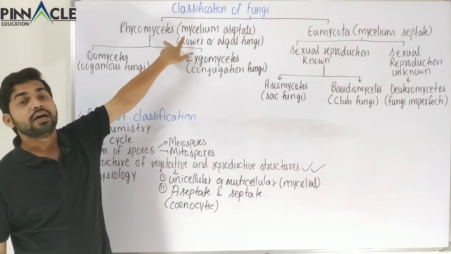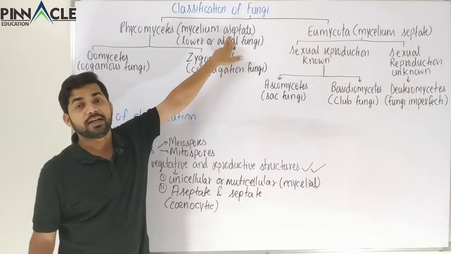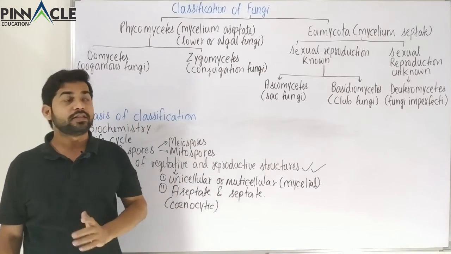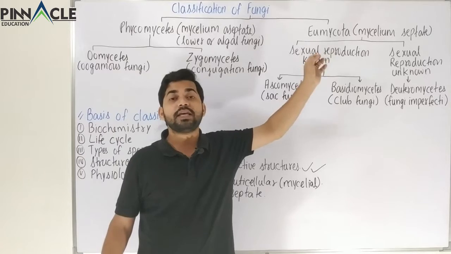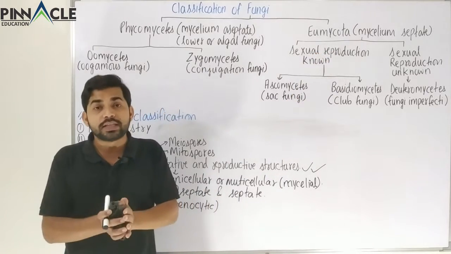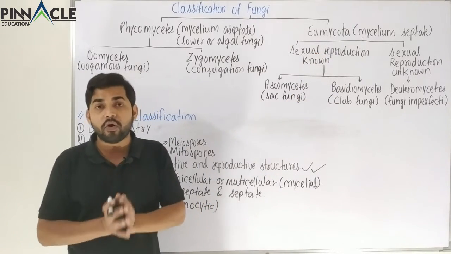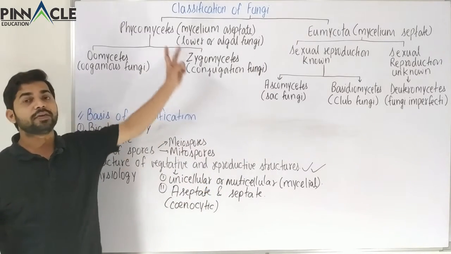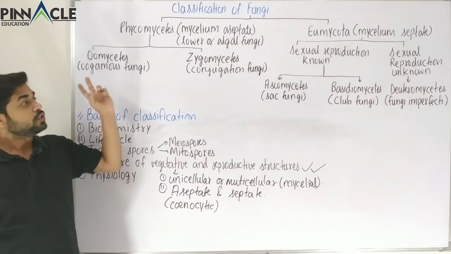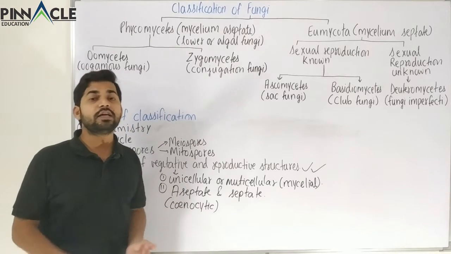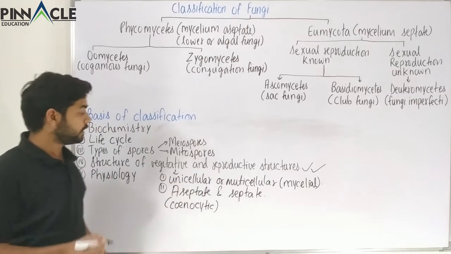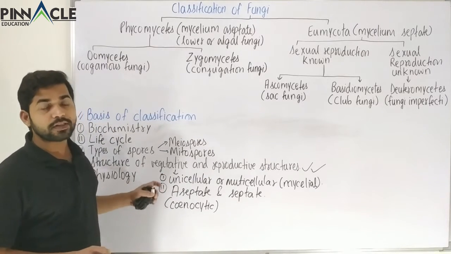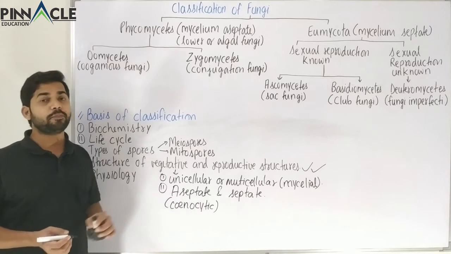Here we have mycelium as aseptate, that is, cross walls will not be present between the cells, but there the mycelium is septate, therefore between two cells there will be a distinct wall which will separate the cells. So this is the first basis of classification that we have used in the above form. Apart from that, various other properties are also involved. These were the most important criteria of classification in terms of vegetative properties.